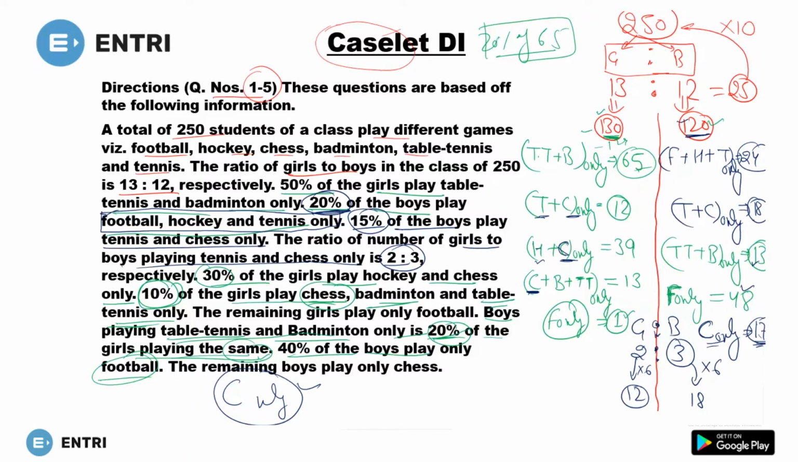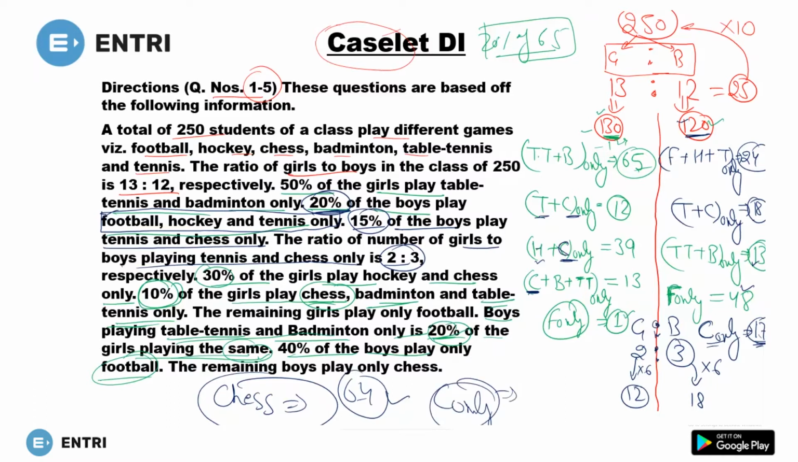So if he had asked the number of girls who can play chess, then you definitely can say these 12, this 39, this 30, this 13. So you will get 64 actually. So there are 64 girls who play chess. But what is the number of girls who play chess only? Then there is no such girl who plays chess only. I hope this concept is clear.